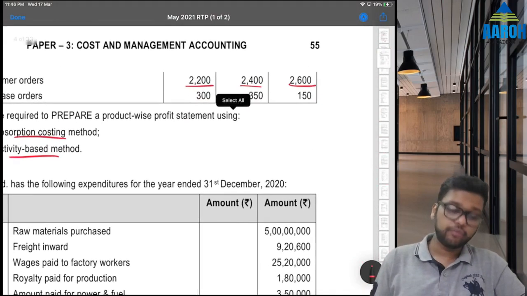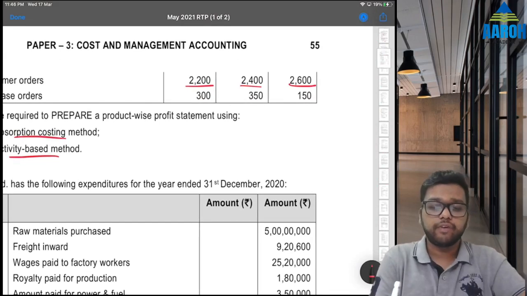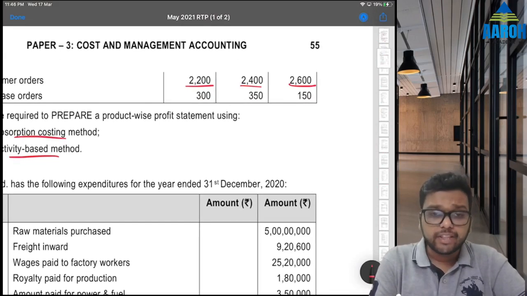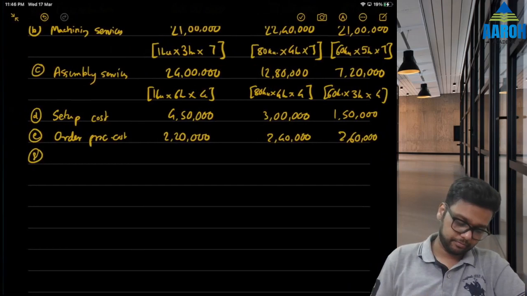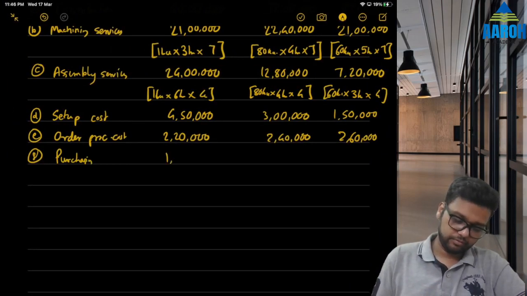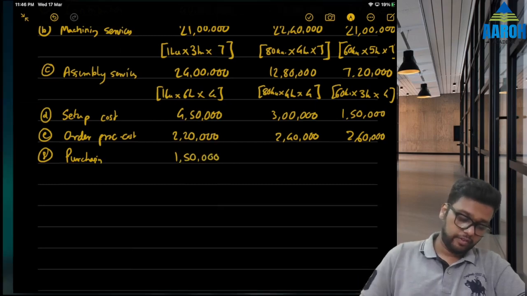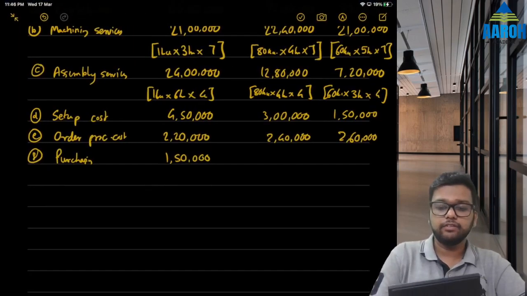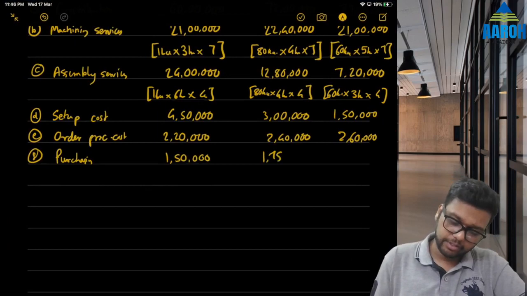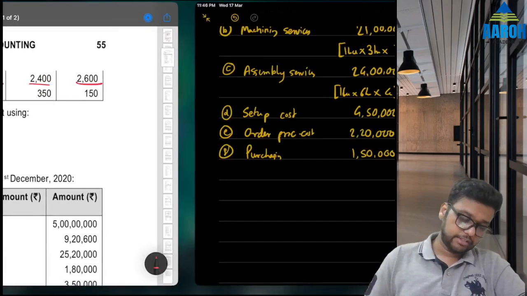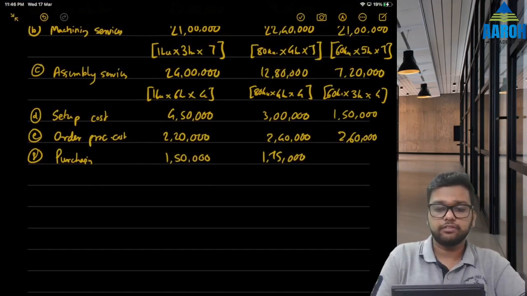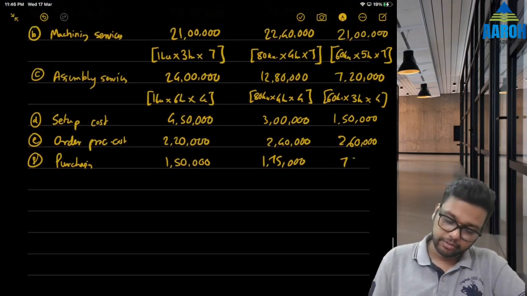So this into 500, 300 into 500, that is 1,50,000. Next is 350 into 500, that is 1,75,000. And last is 150 into 500, that is 75,000.